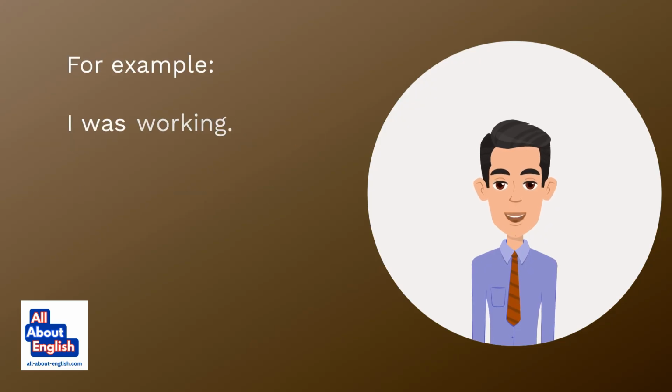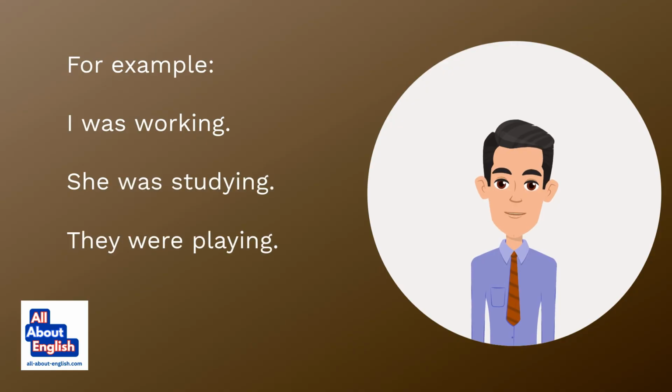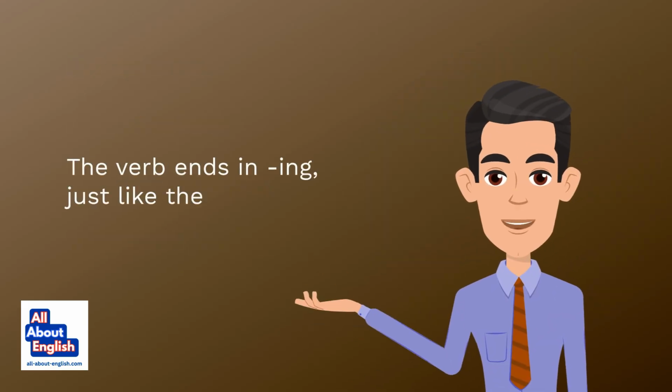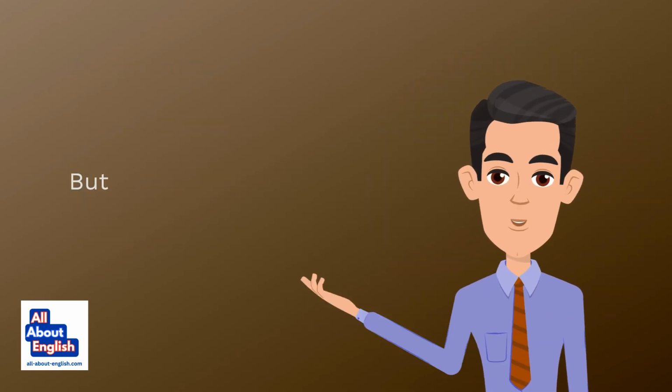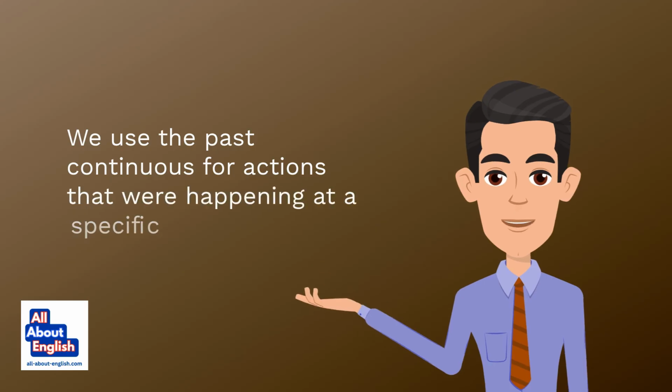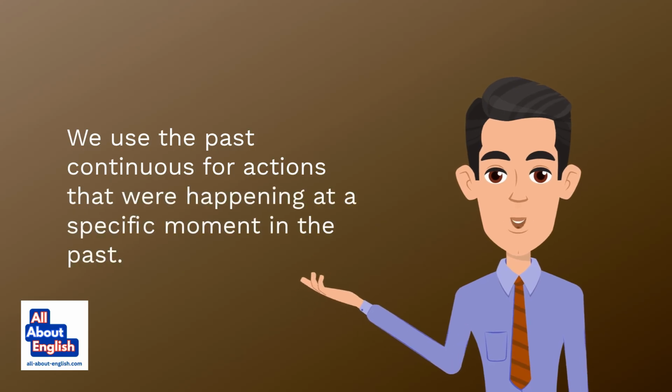For example, I was working. She was studying. They were playing. The verb ends in ing, just like the present continuous. But now we use was or were. We use the past continuous for actions that were happening at a specific moment in the past.